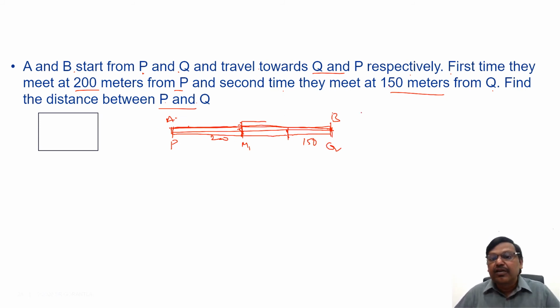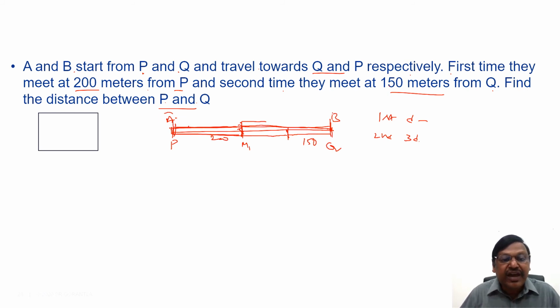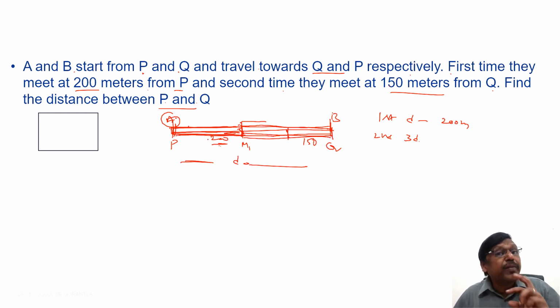Now please remember, because they are traveling from opposite ends, by the time they meet for the first time, the distance traveled is D. Second meeting, the distance traveled will be, for every additional meeting 2D more, so 3D. First time they met 200 meters from P, and who started from P? A. That means A traveled this 200 meters and B traveled this much. So out of the first total D distance, the distance traveled by A is 200 meters.